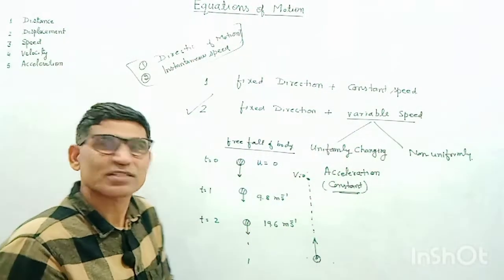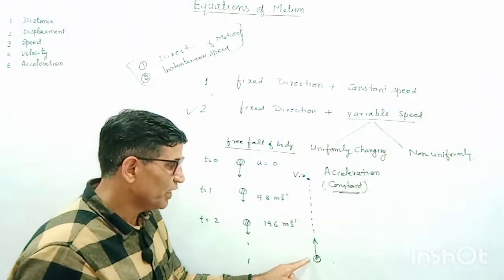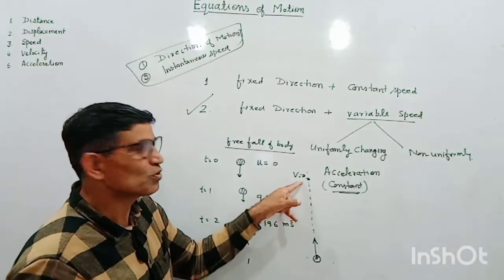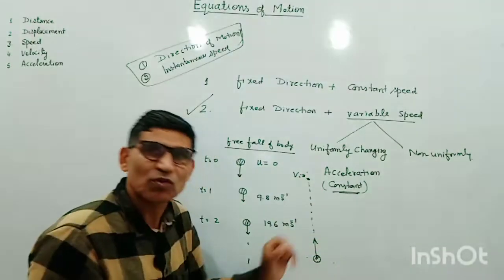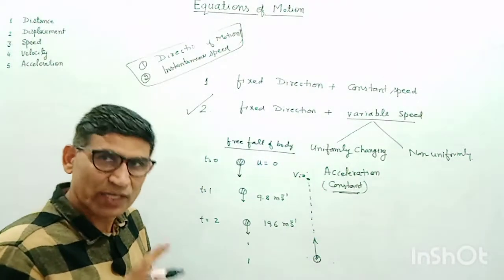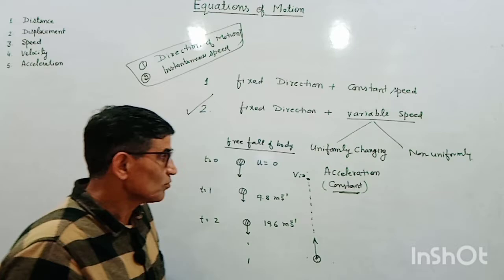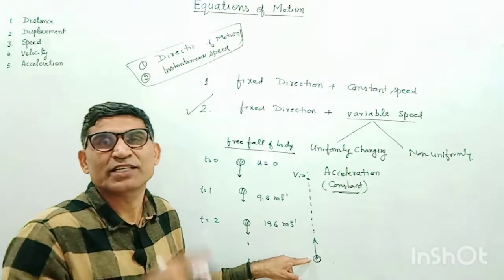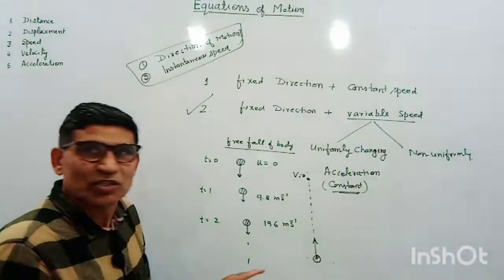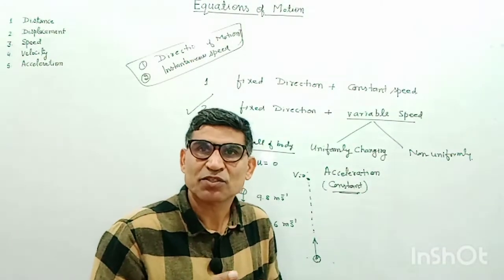This is the difference. In case of speed, it is decreasing from ground to top and increasing from top to ground when body is coming down. But in case of velocity, I further remind you, the velocity is continuously decreasing because velocity depends upon the direction of motion.